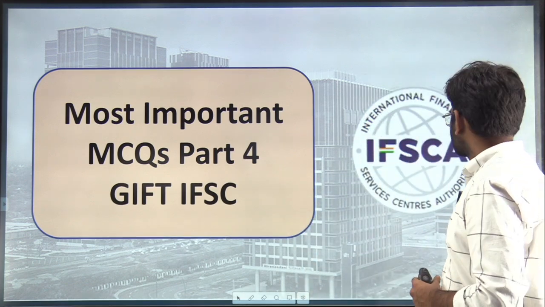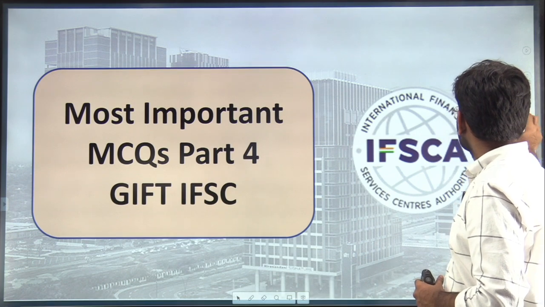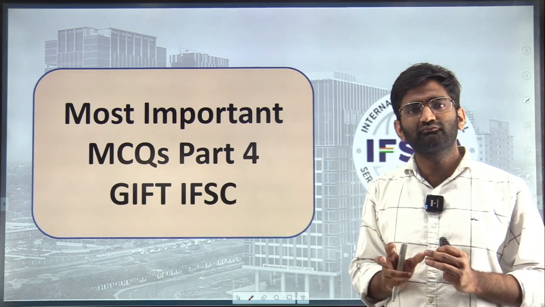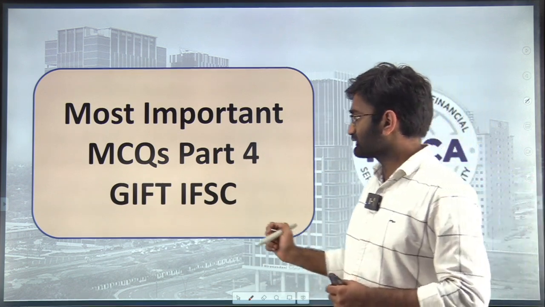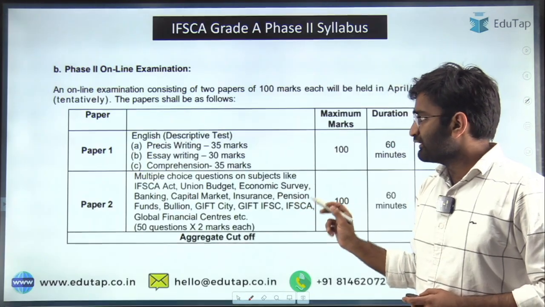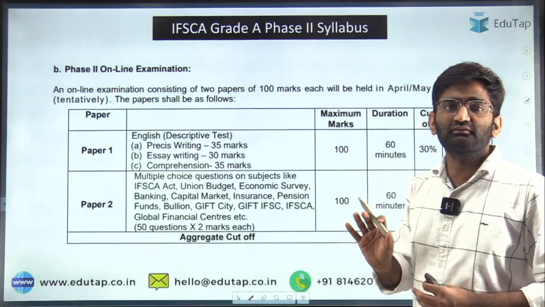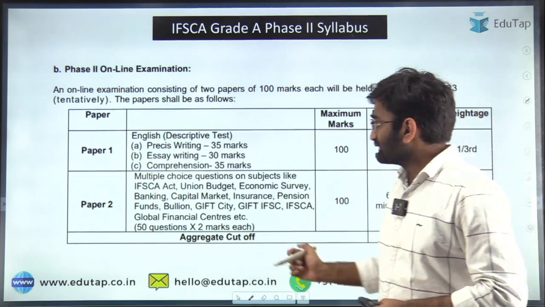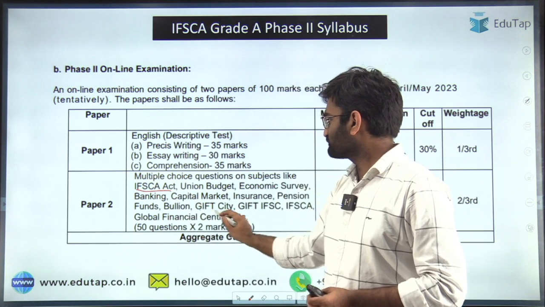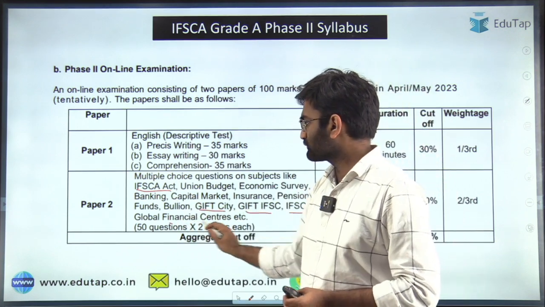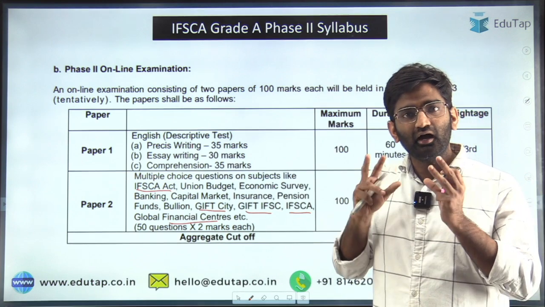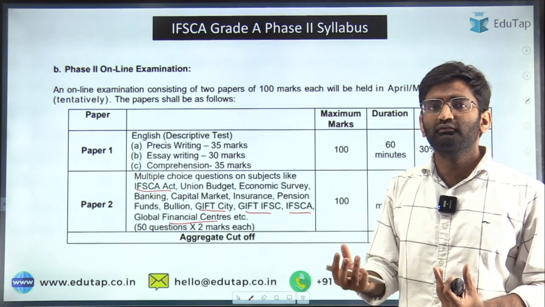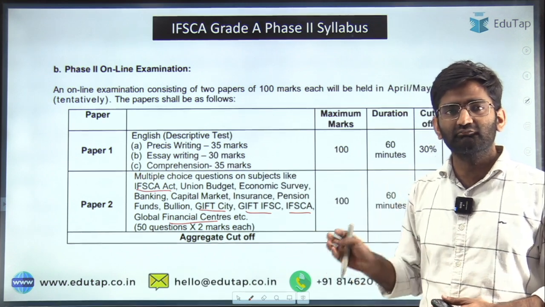In this series of sessions, we have been covering the MCQs that may appear in the phase 2, paper 2 of this exam. And in this session, we are discussing the topic of GIFT IFSC. Phase 2 paper 2 has certain topics for which you may not find the MCQs often, and so we are helping you out with this. These topics include the IFSCA Act, GIFT City, GIFT IFSC, IFSCA Global Financial Centers. So you will be able to understand which kind of questions may appear in the exam through these sessions that we are conducting here.